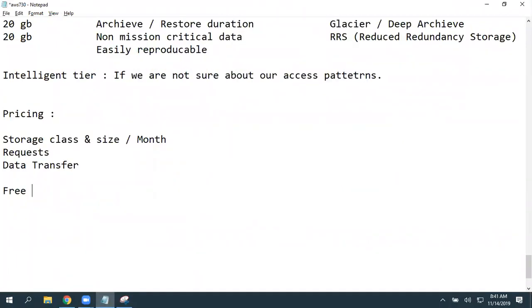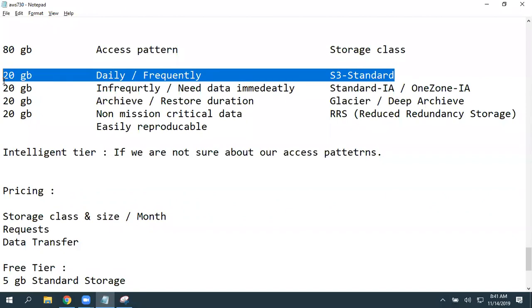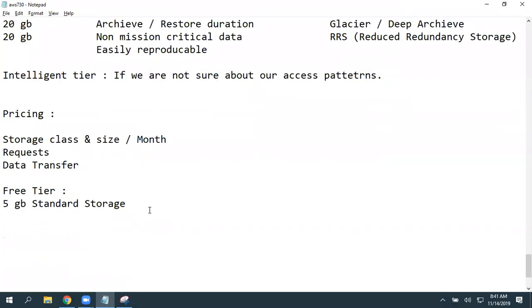When coming to free tier, S3 comes under free tier. We are going to get 5 GB of standard storage. I have not explained this before starting the session, but only S3 standard comes under free tier eligibility. Infrequently accessed or one zone infrequently accessed will not come under free tier eligibility. Intelligent tiering also will not come under free tier eligibility.